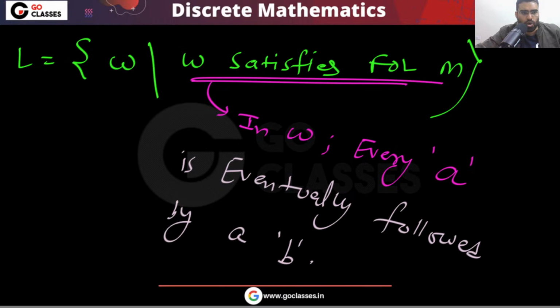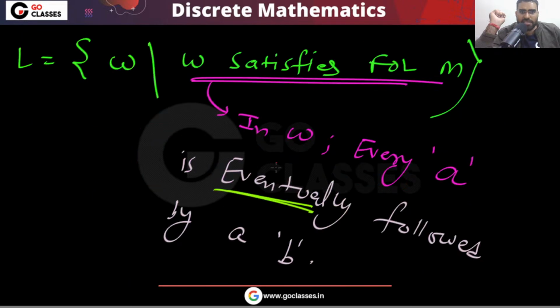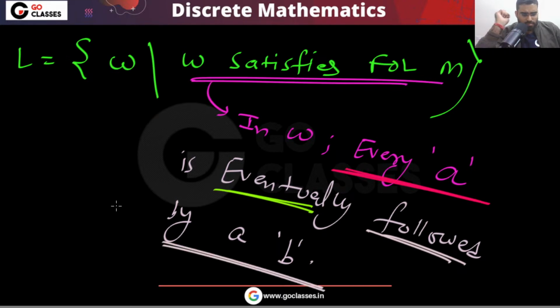Tell me yes or no. Not immediately, there is no need for immediately. This is not saying that y is immediately after x, just y is greater than x. So every A is eventually followed by B.